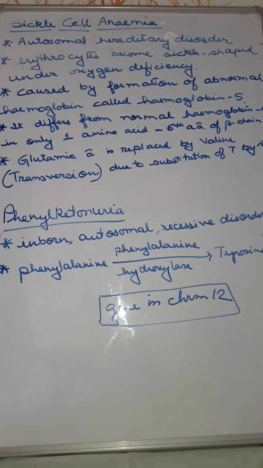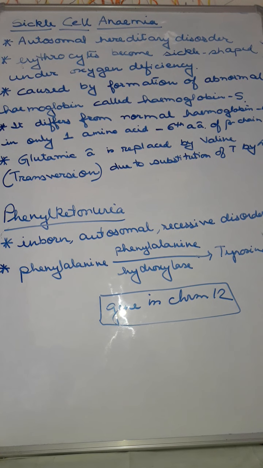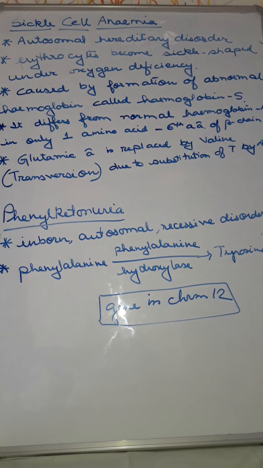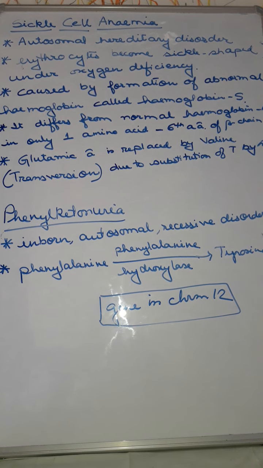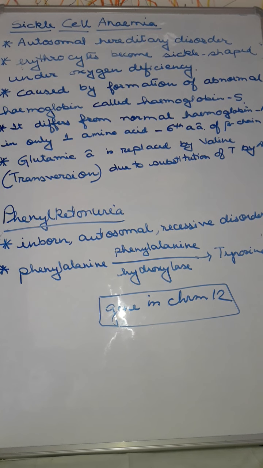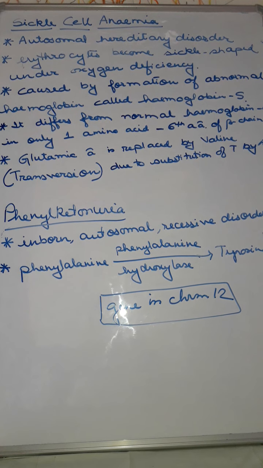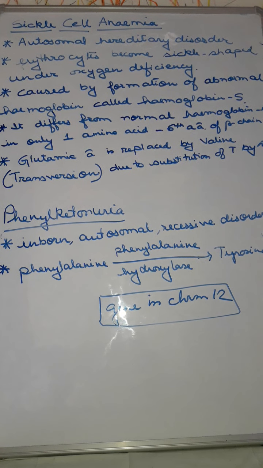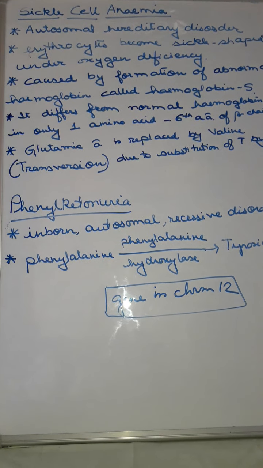Now we have already studied transversion in mutation, isn't it? That means purine replaced by pyrimidine or pyrimidine replaced by purine. Here, thymine is replaced by adenine, that is, a pyrimidine is replaced by a purine. Transversion occurs, a substitution mutation, which results in replacement of glutamic acid by valine, for which this type of problem occurs.